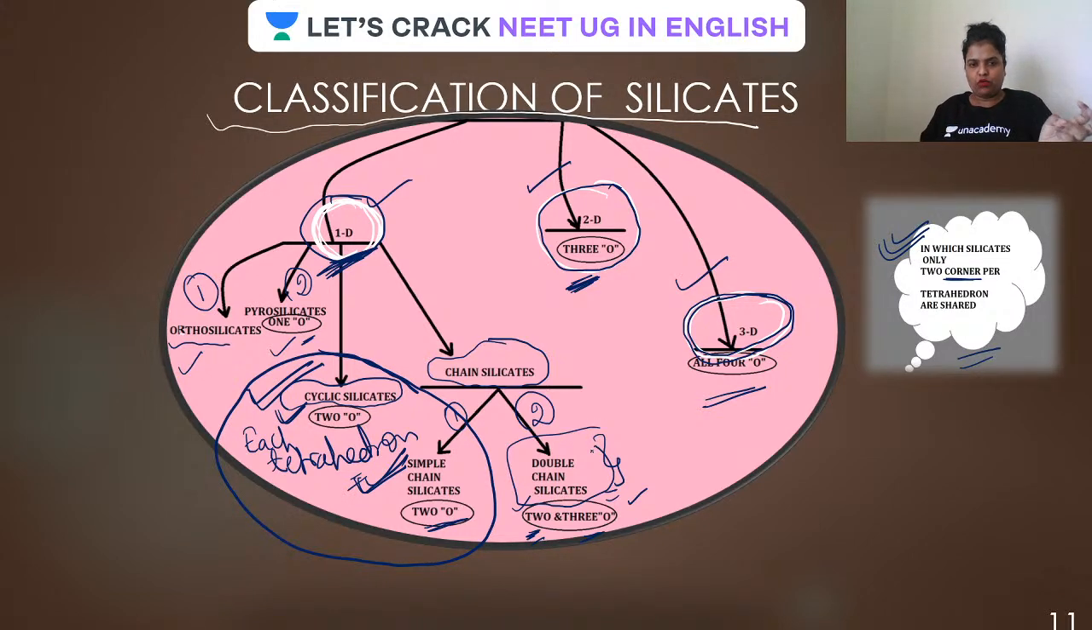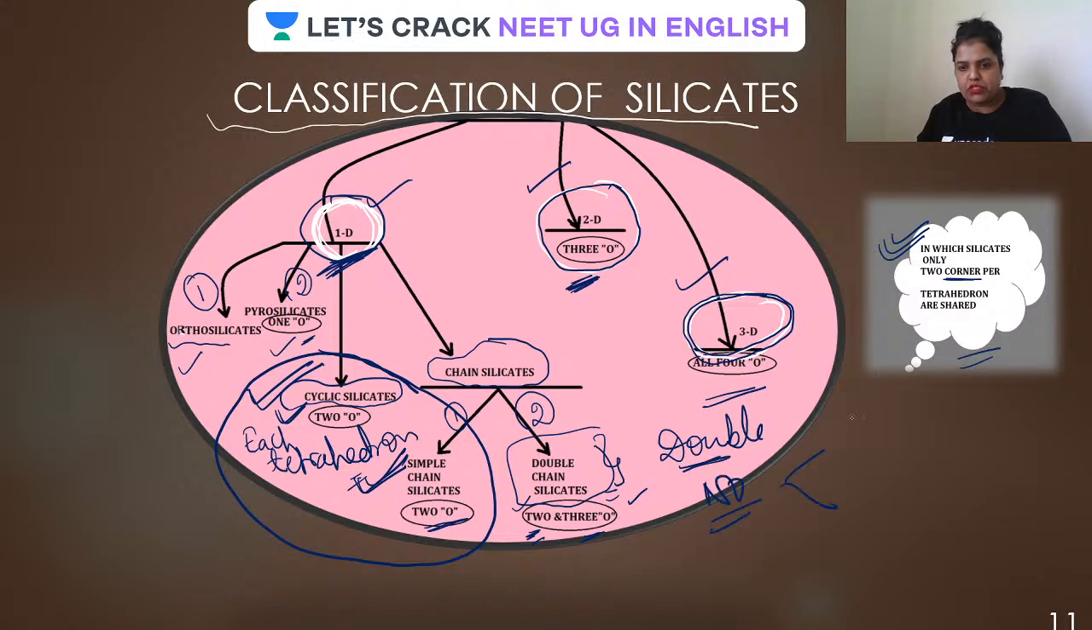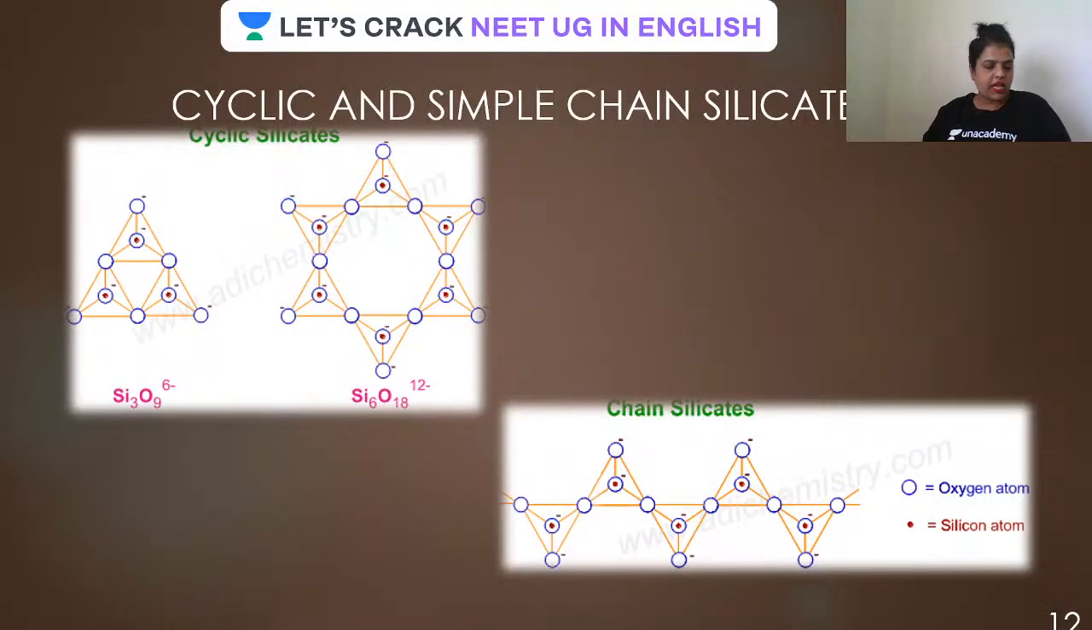Either it was three, or four, or one, or two. In this case, two is also there and three is also there. It is a double. Double means what? Double number. I hope the trick works. Double number means two as well as three. Done.